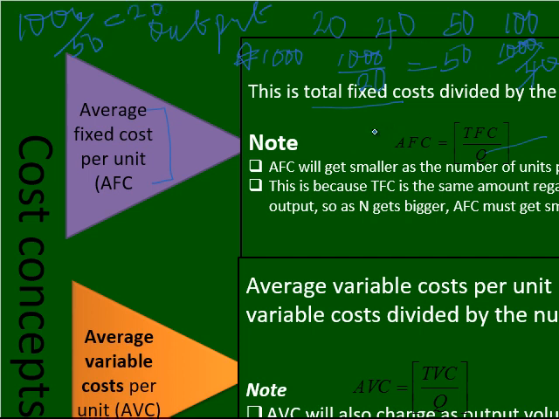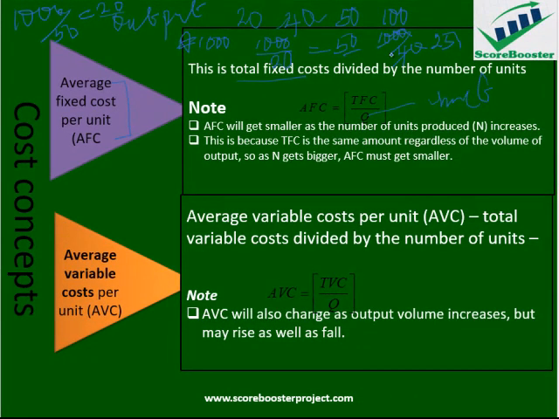When it is 50, 1,000 divided by 50, I would have 20, and so on and so forth. So what can we see here? The more output we have, the lower is our average fixed cost, moving from 50 to 25 to 20, and continue like that. The next one will be 10.